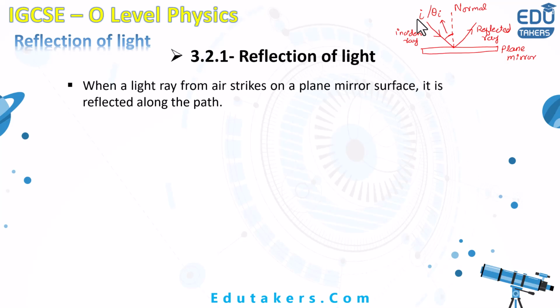By the word angle of reflection, you can guess that it's the angle that is made by the reflected ray with the normal line. So the reflected ray is here. It makes an angle with the normal line, which is called the angle of reflection. It's represented by theta r, meaning the angle of reflection, or simply by r.